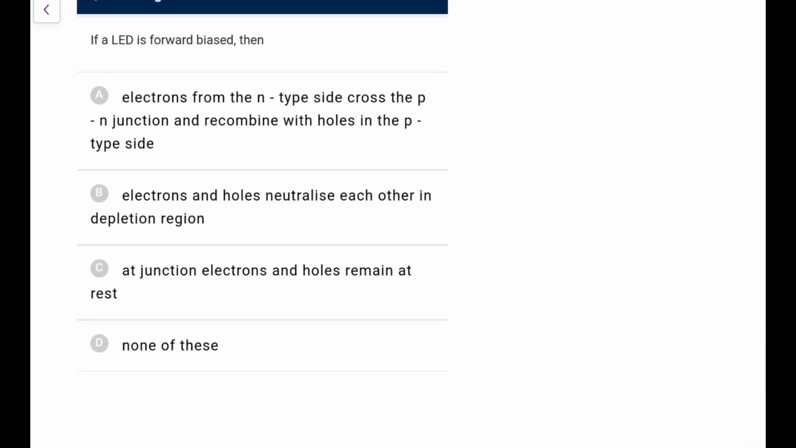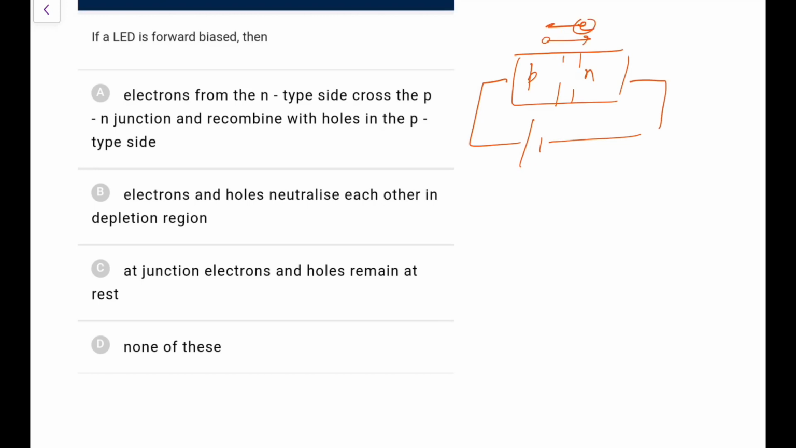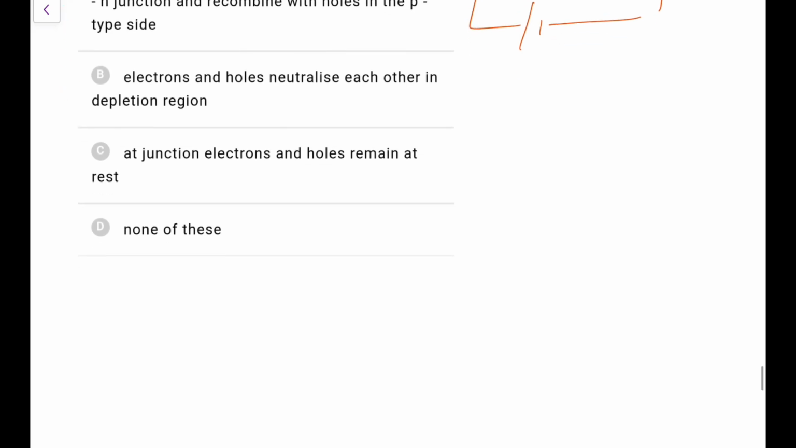If an LED is forward biased, then electrons from the n-type side cross the p junction. So what happens in any junction, let's say this is PN. If you do forward biasing like this, the holes go from here, electrons go from N to P. So electrons from the N side cross the PN junction and recombine with holes in the P type side. Electrons and holes neutralize each other in the depletion region. At junction remain at rest. None of these, so only option A is appropriate here.